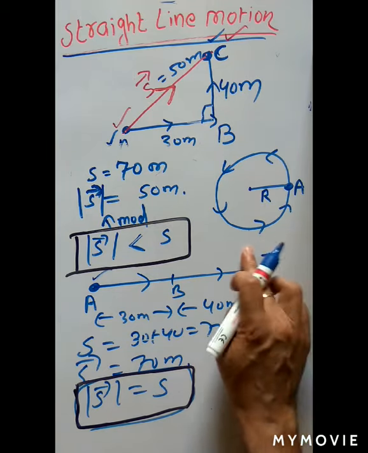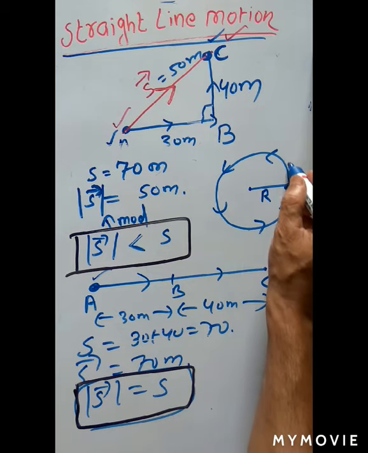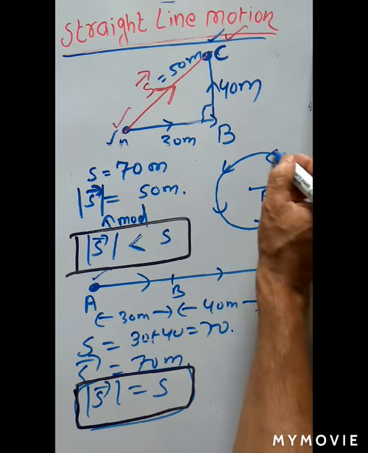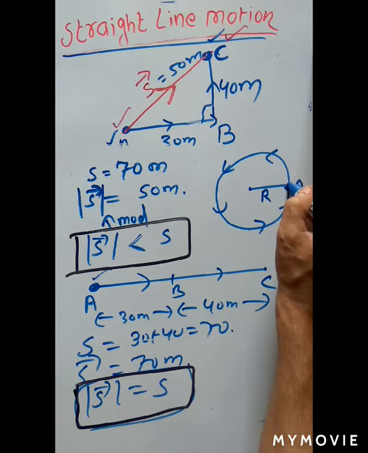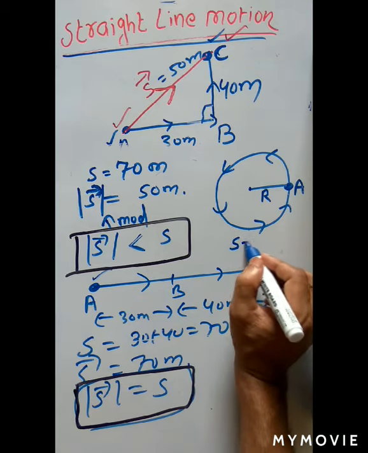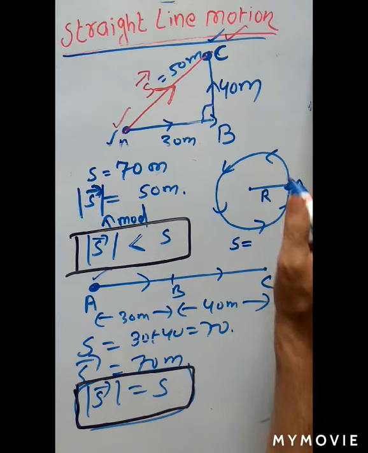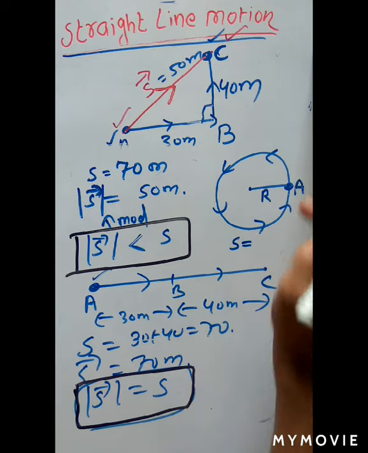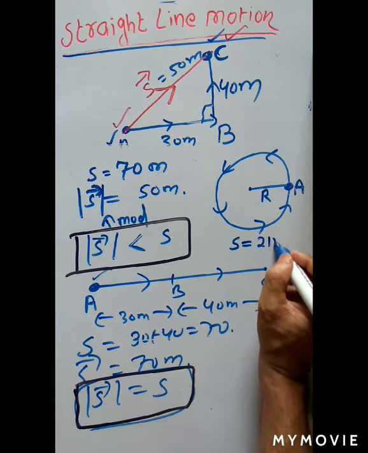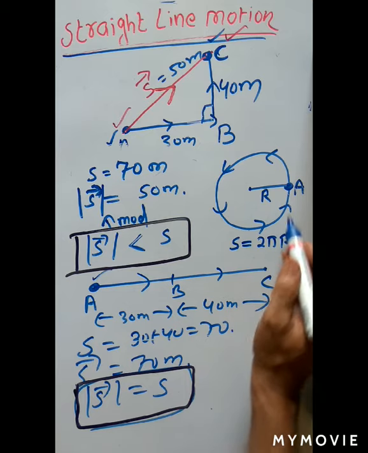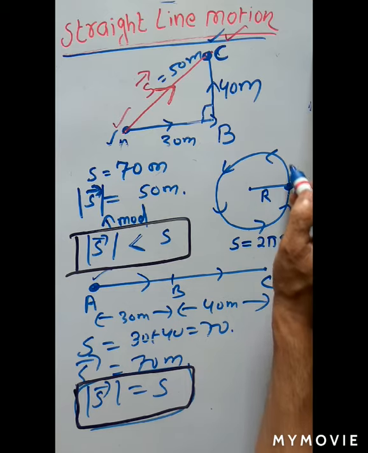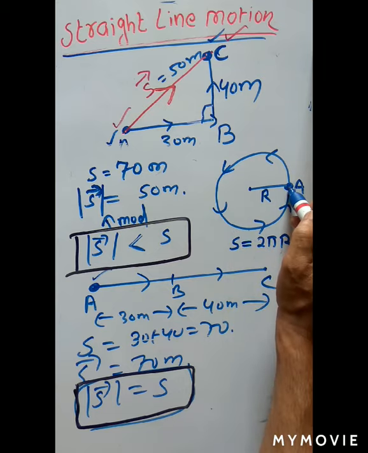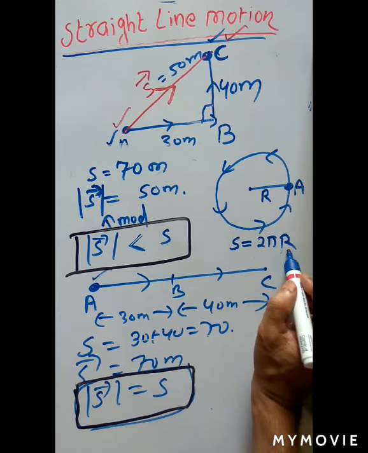If anybody asks what is the distance covered when the man completes one circular motion: distance is the actual path covered by the body. The actual path covered is equal to its circumference. What is the value of circumference? 2 pi r. So the distance covered by this man when he completes one rotation is 2 pi r.